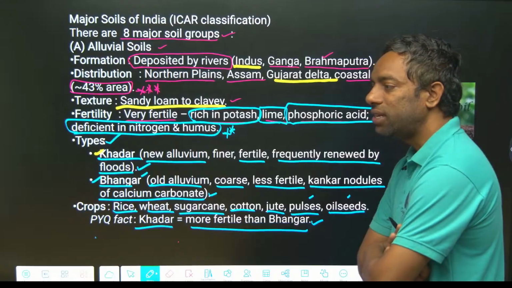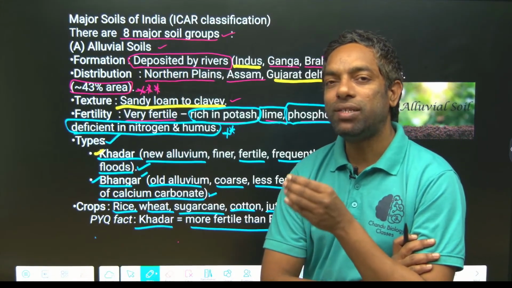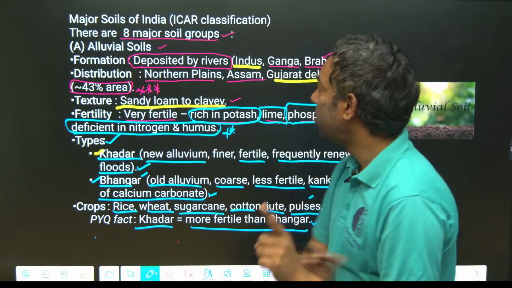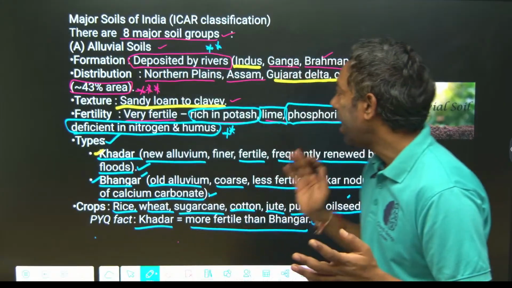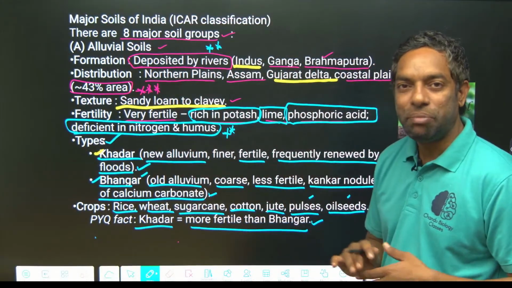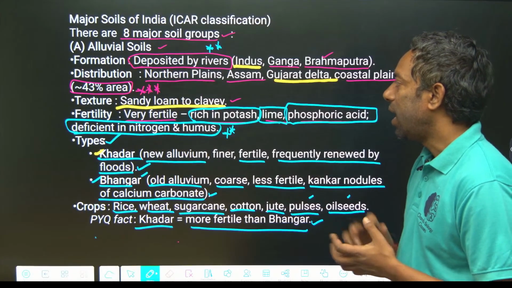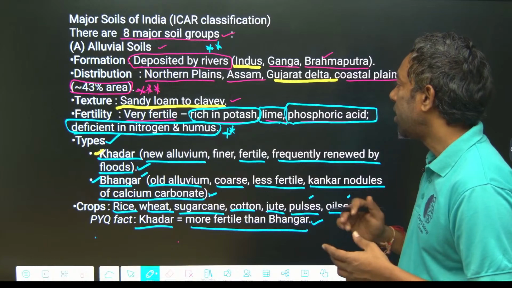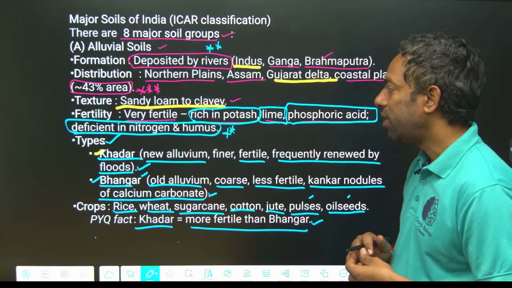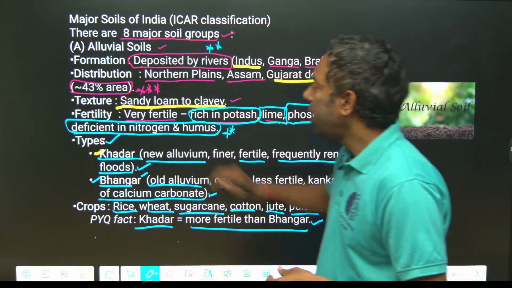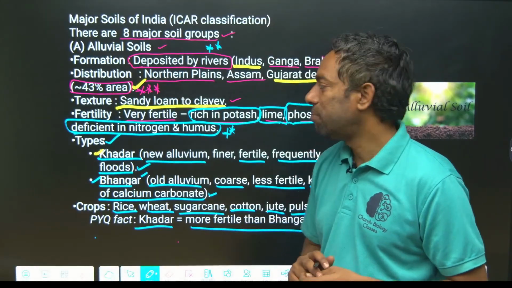Alluvial soil is formed by deposition. The process of alluvial soil formation is deposition by river. This is important. The major rivers are the reason for the formation of alluvial soil. Especially the northern plains, Assam and Gujarat delta are the regions for alluvial soils. 43% of India is alluvial soil. This is important from the exam point of view.